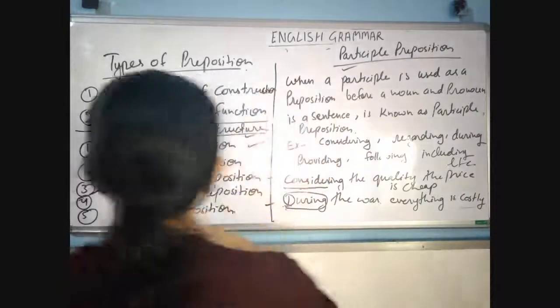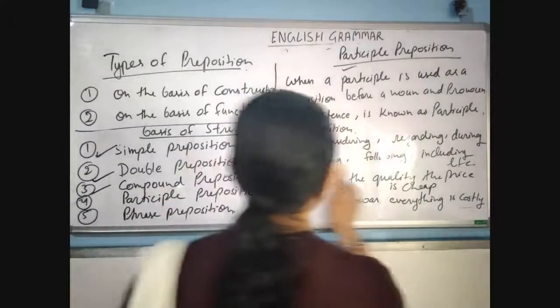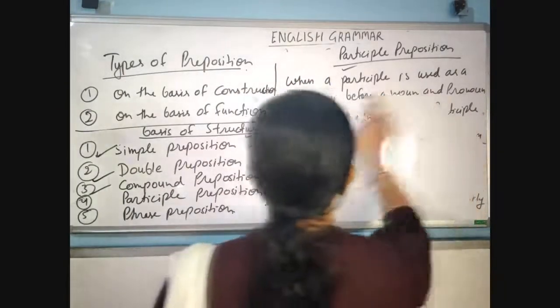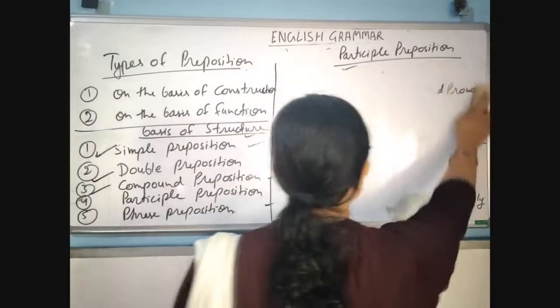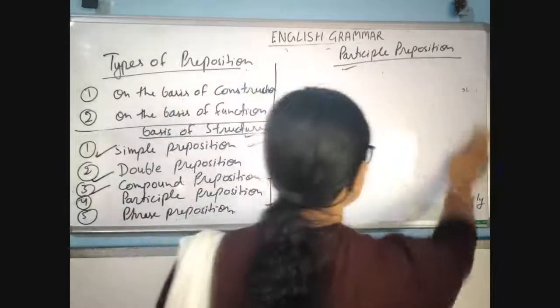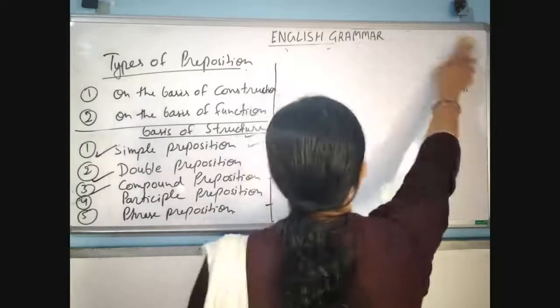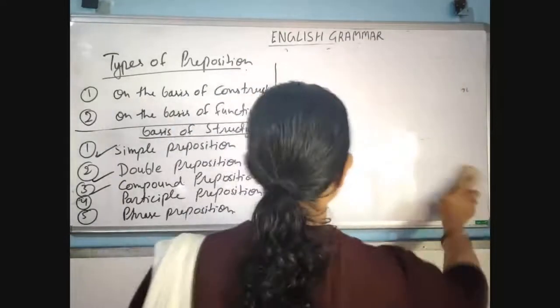And we will know the last one, phrase preposition. As you know, what is a phrase? A phrase is a group of words.